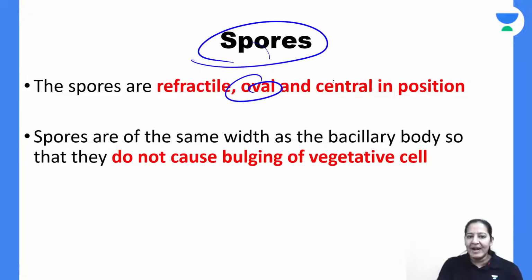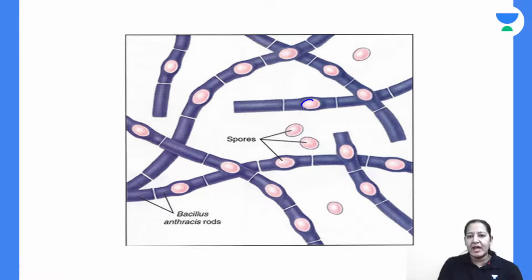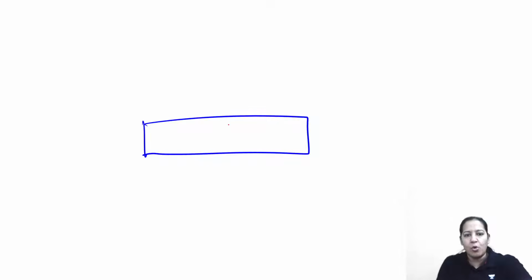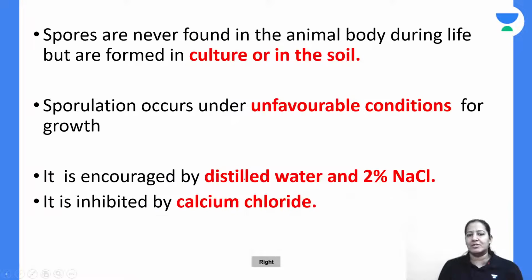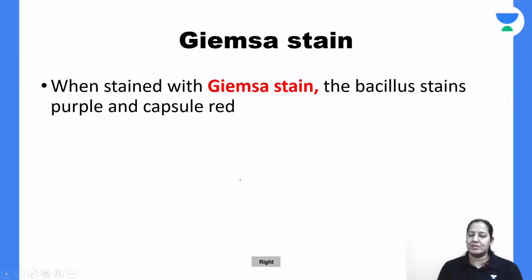Spores are oval and central. Can you see the spores are oval and they are central. Inside each bacillus, the spore is oval and central. So spores are oval and central and they do not cause a bulge. You got my point? That is about the spores.